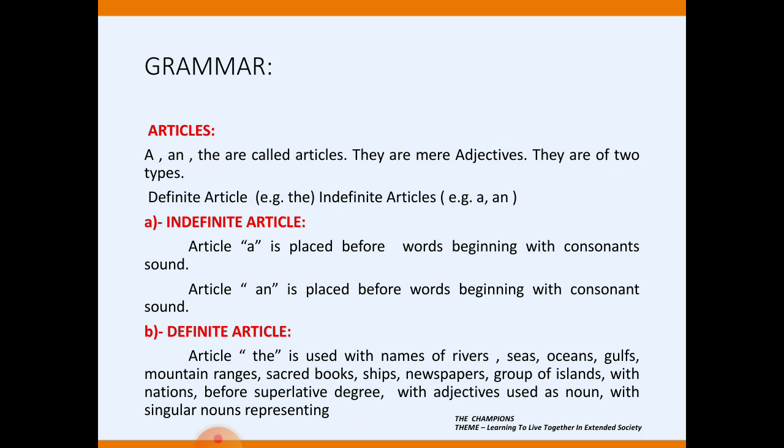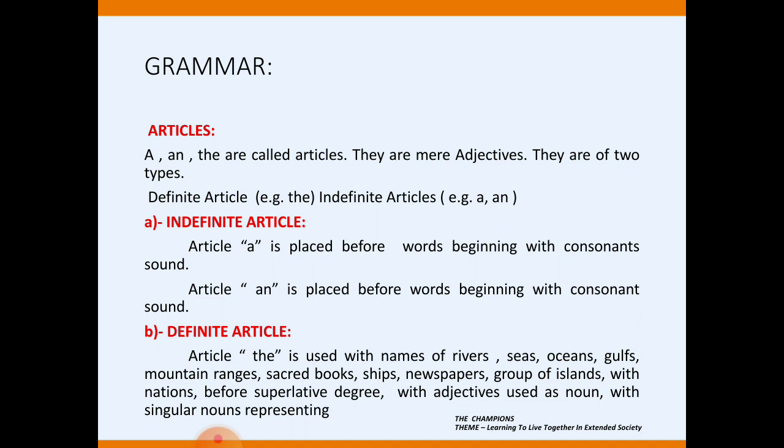Indefinite articles are of two types, a and an. A usually comes with consonants, while an is placed before words beginning with a vowel sound, not a consonant sound, a vowel sound. Let's have some examples.